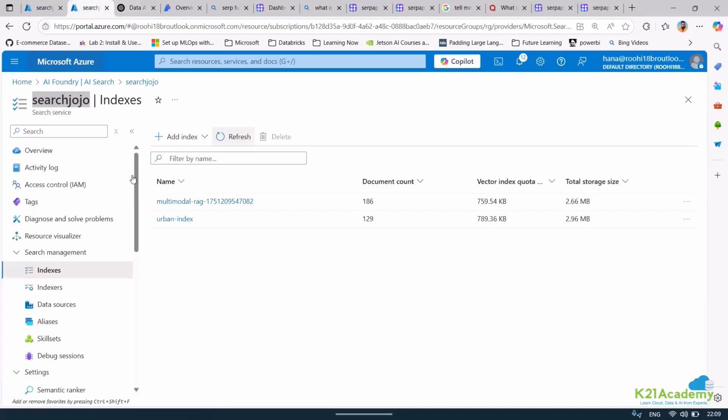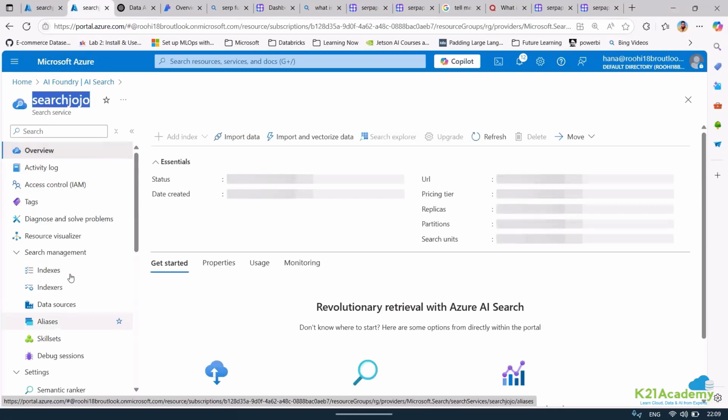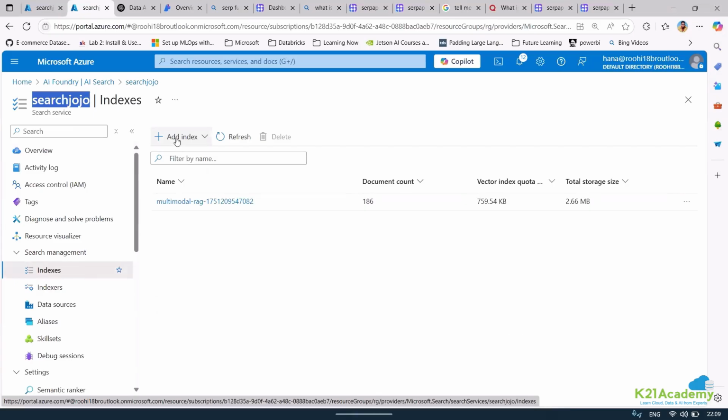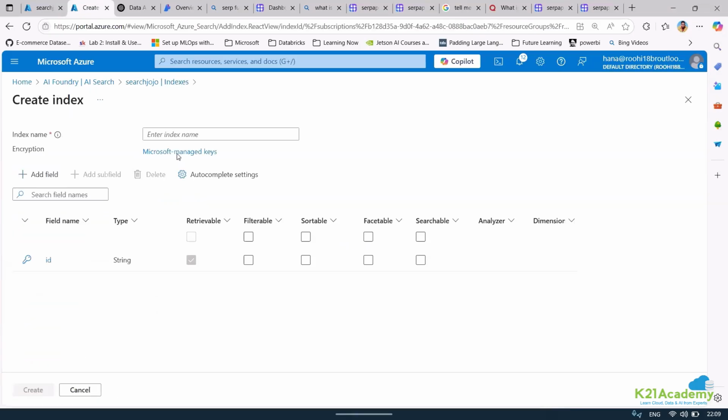Just to show you how to create this, I'll just come here. I want to create something, so I'll come here. I want to have an index, right? So I can click here and I can add an index. So what do I want? I can give an index name.